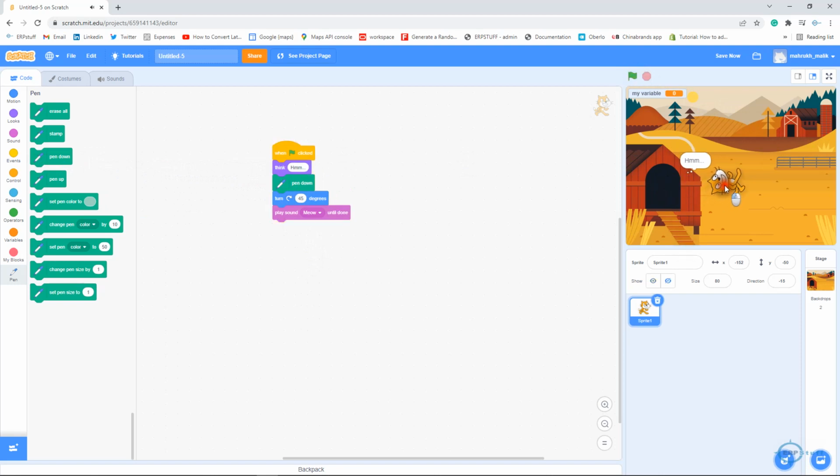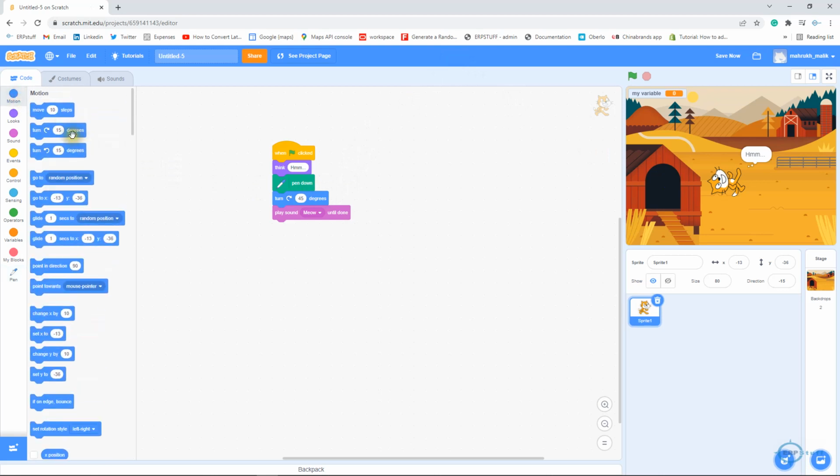But let me move it here, and then I will say move steps, right? Let me remove this degree, sorry. Okay, remove this. So now pen down and 10 steps move, right? Let's see what it will do. See the line? Now we have this pen as well. So it is writing as well.